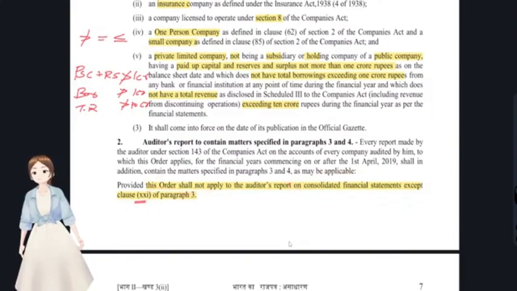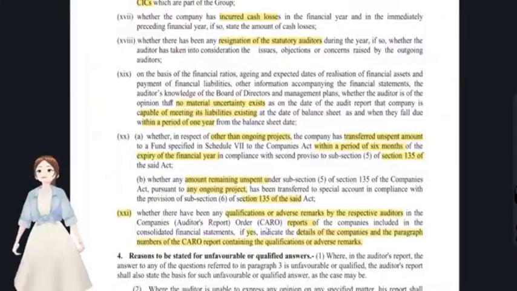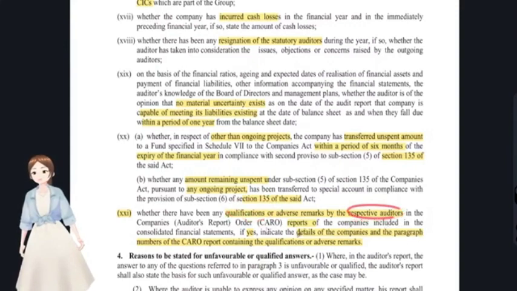What is clause number 21? Okay, for CFS, this CARO would not be applicable. But what is clause 21? Clause 21 deals with any qualifications or adverse remarks by the respective auditors in the reports of the companies included in the CFS. In CFS, what would be included? Subsidiaries, joint ventures, associates, all these entities would be included.